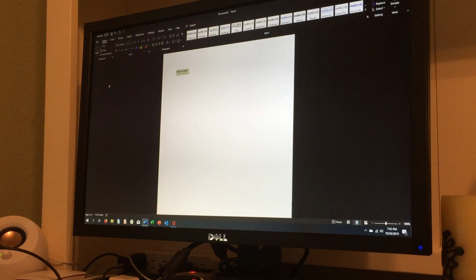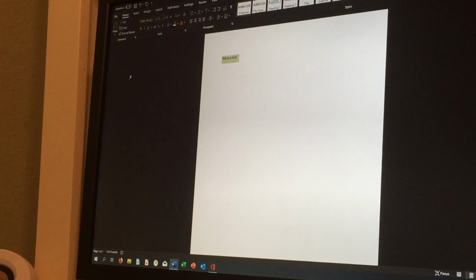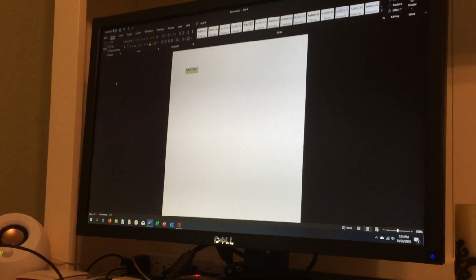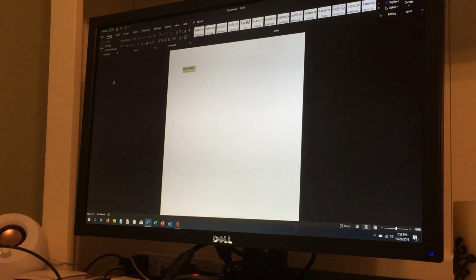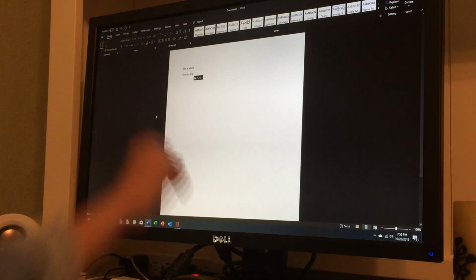Let me just zoom in there. You can see that copy button in the upper left corner, and that copy button is very, very useful, so don't deceive it for being so small. So we're going to click the copy button, and then we're going to go down a line and click the paste button. And you can see it pastes the same thing.